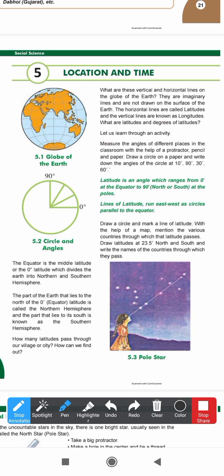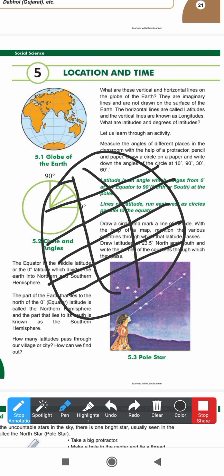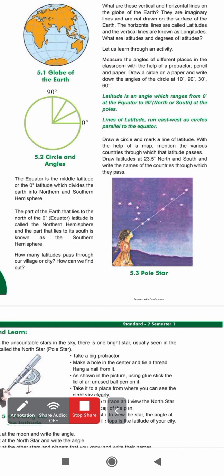You can draw a circle and mark a line of latitude with the help of a map, mention the value, and draw the latitude at 23° north and south, and write the names of the countries it passes through. You can take a map or a globe, set any latitude and longitude, and then say which place is there. That you have to do.